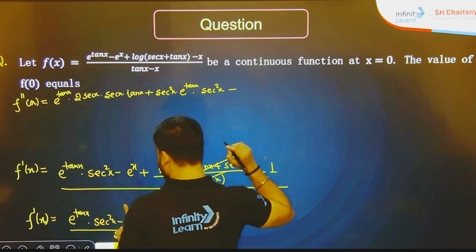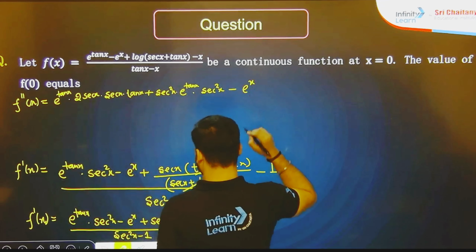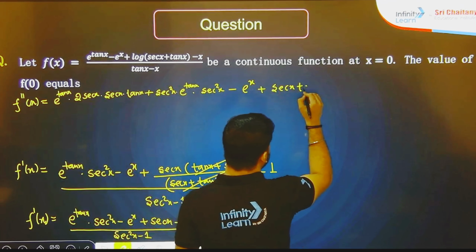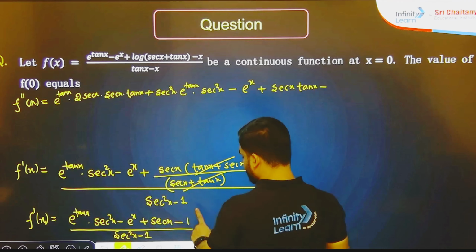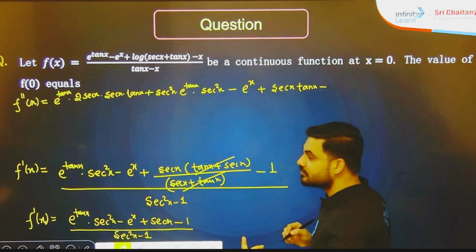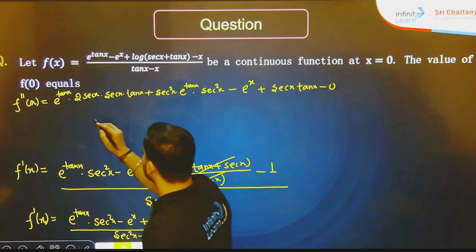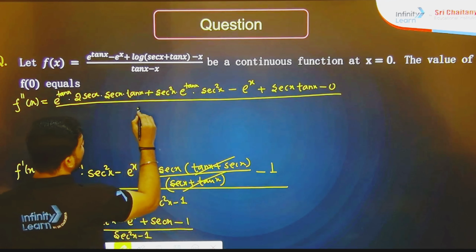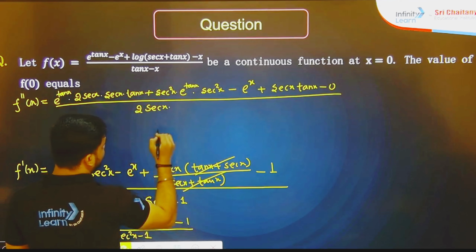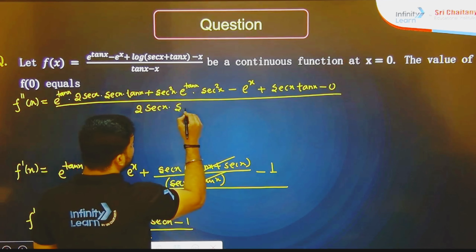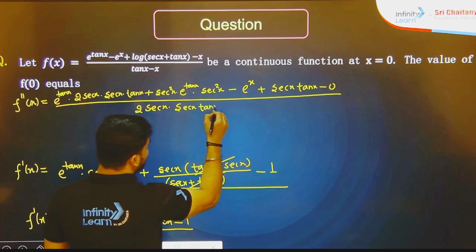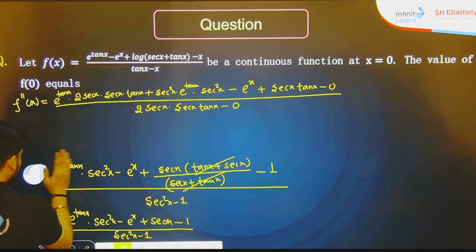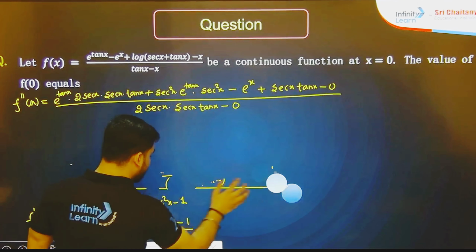Now d by dx of minus e to the power x, it will remain the same. d by dx of sec x, you already know what is going to happen, sec x dot tan x. Minus 1 is a constant value, so we are going to write 0 directly. Now here sec square x, again you already know what happened, 2 sec x dot sec x dot tan x minus 1 here also will become 0. Now let me solve further here. Let me simplify this value.